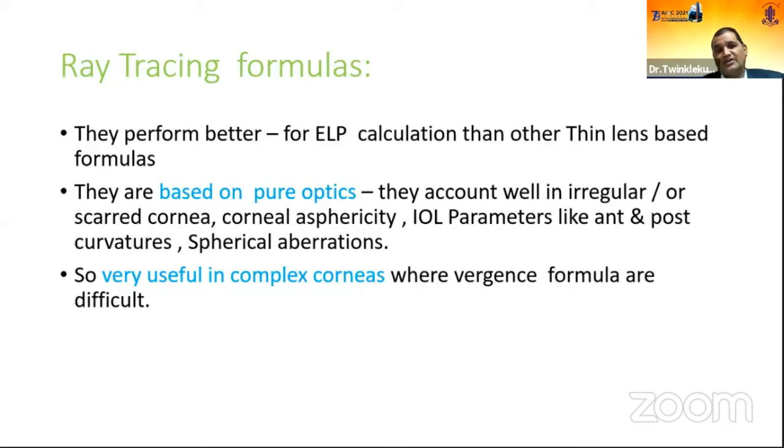They even consider the corneal sphericity. They also consider the IOL parameters, whether the anterior curvature and the posterior curvature of the IOL, and the spherical aberrations of the IOL are also taken care of by the ray tracing technology. So this is a future where you can customize your lens according to the requirement. And it is very useful in the complex cornea, where the vergence formulas, all vergence formulas, are not giving the proper K reading, and you are getting an error in the effective lens position.